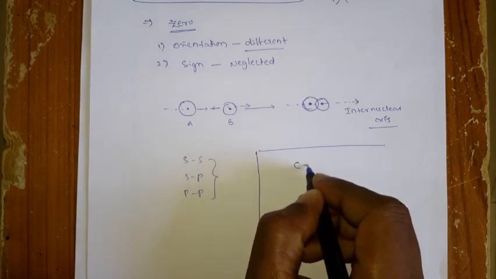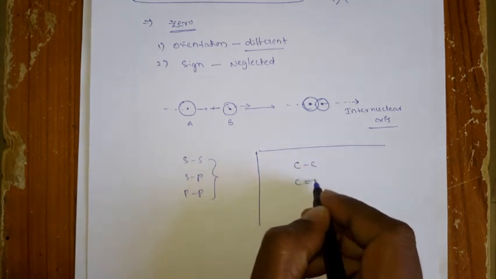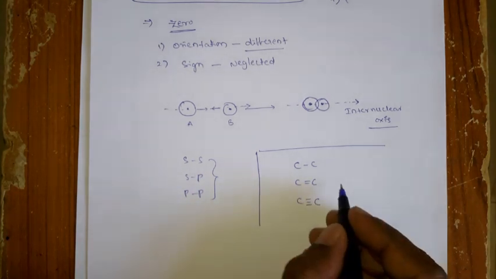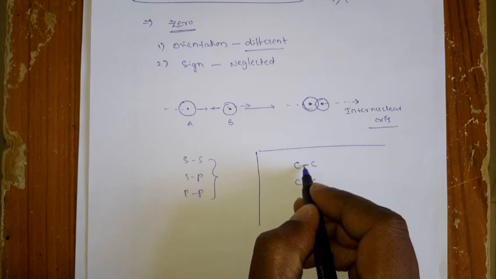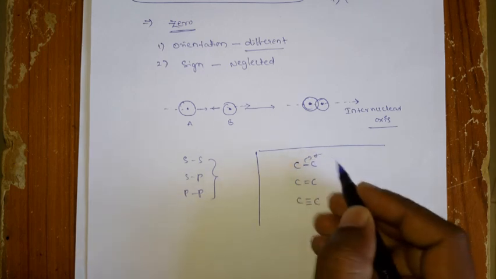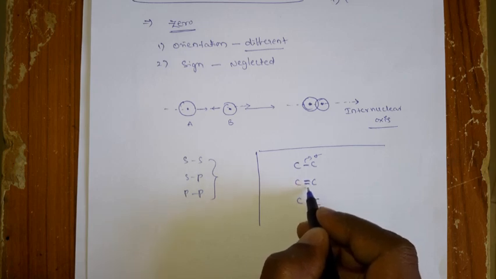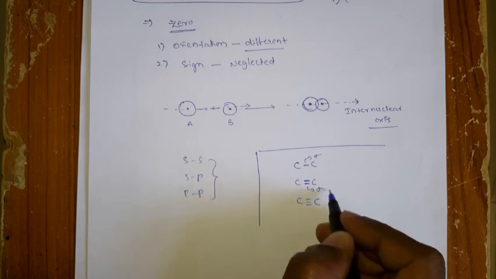So you see the example: C single bond C, C double bond C, C triple bond C. In both the cases, you see the first, C single bond C, this must be a sigma bond. Okay, and come to the second one, here in this only one should be a sigma bond.